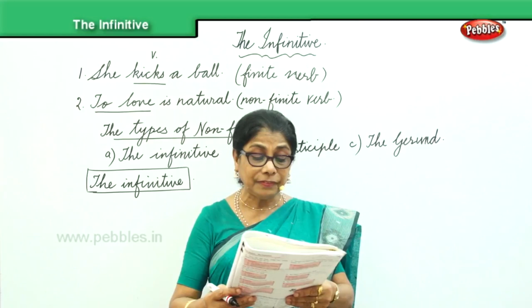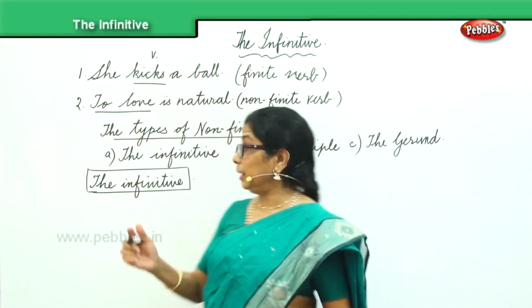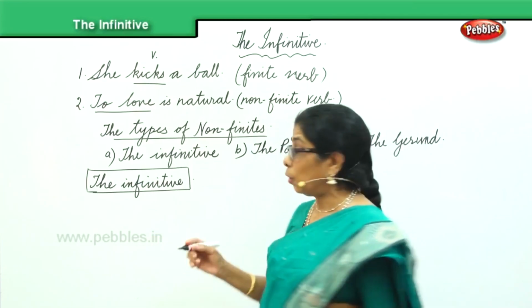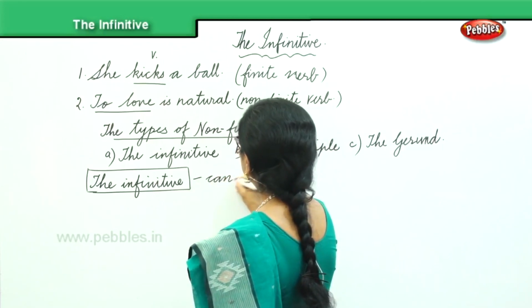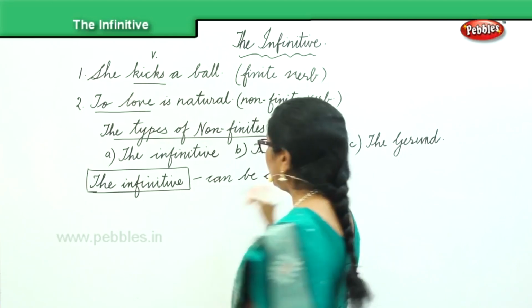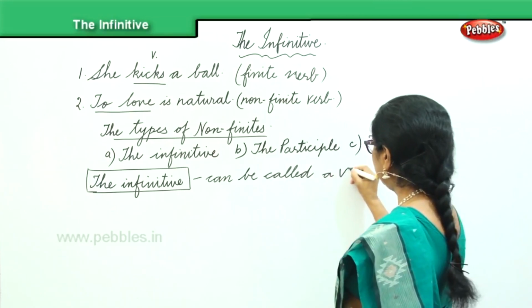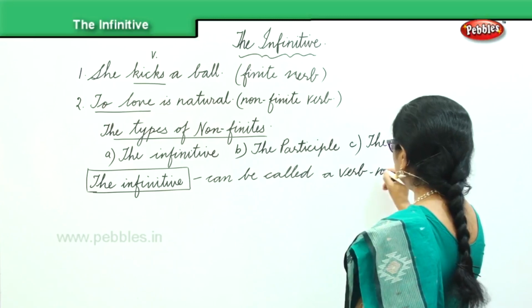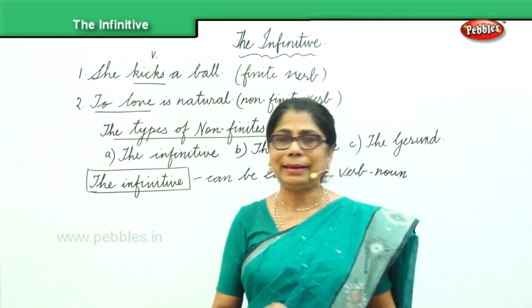The infinitive can also be called a verb noun, because it is partly acting like the verb, partly acting like the noun.